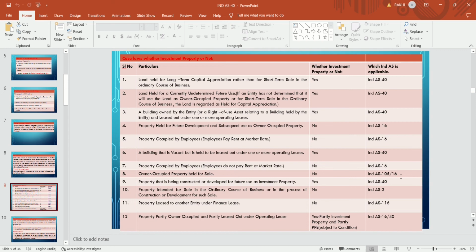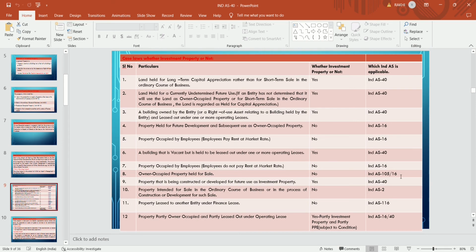If the purpose of the entity is to purchase a land and build a building on that, or build a flat on that, and that flat is for the purpose of sale, then that is inventory, and that is not an investment property and is covered under Ind AS 2.